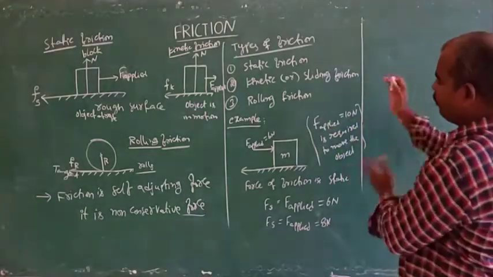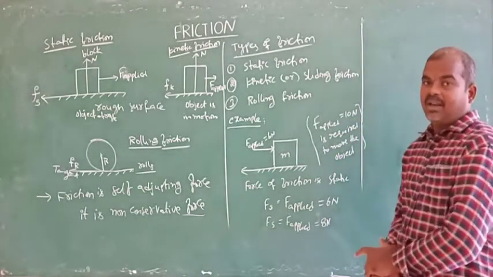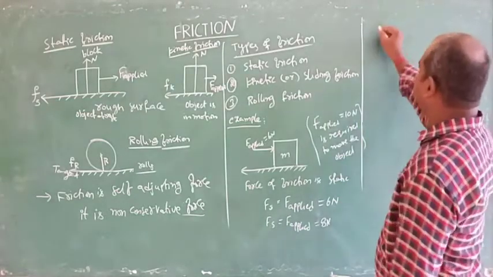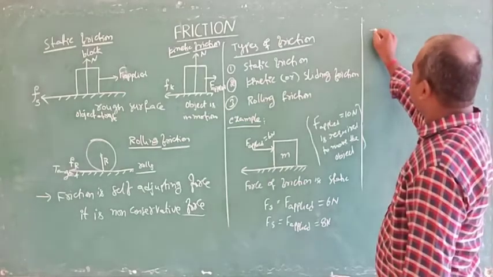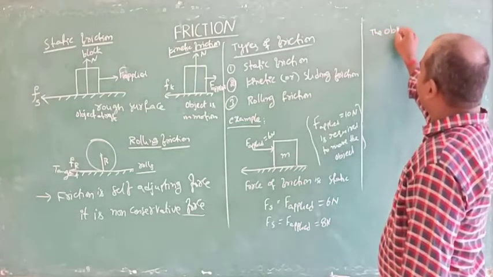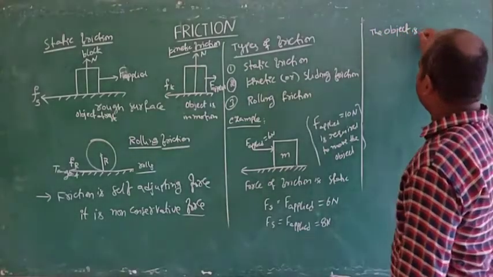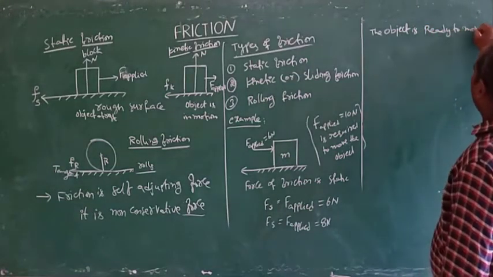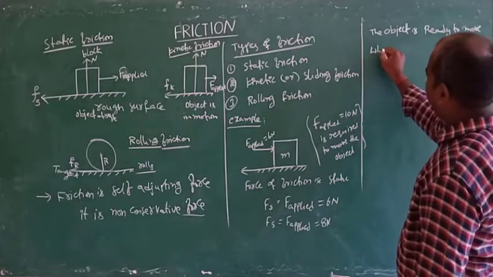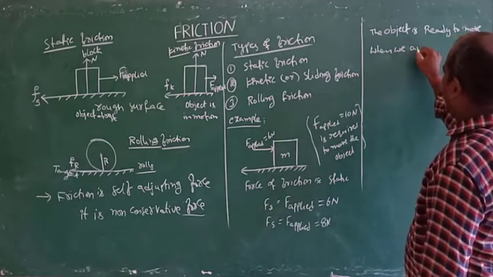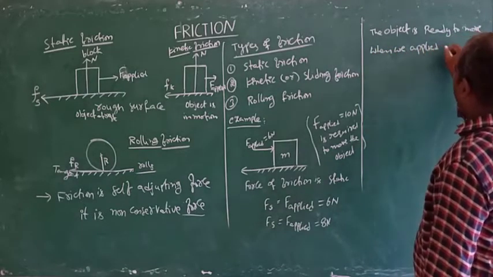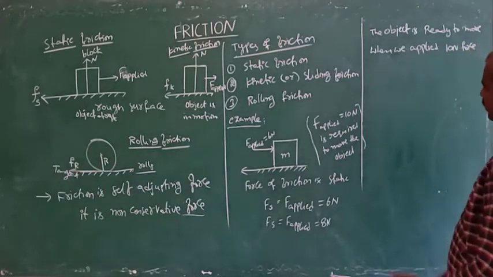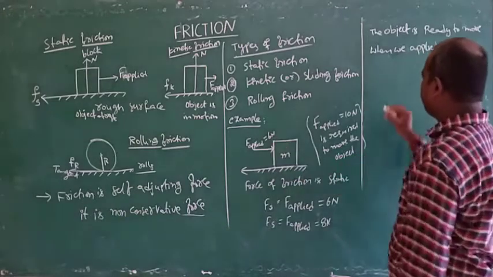That 10 newtons is the static frictional force, the limiting static frictional force. The object is ready to move when we apply 10 newtons of force.